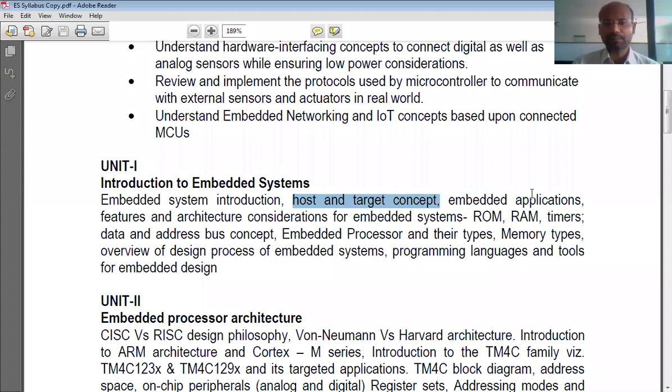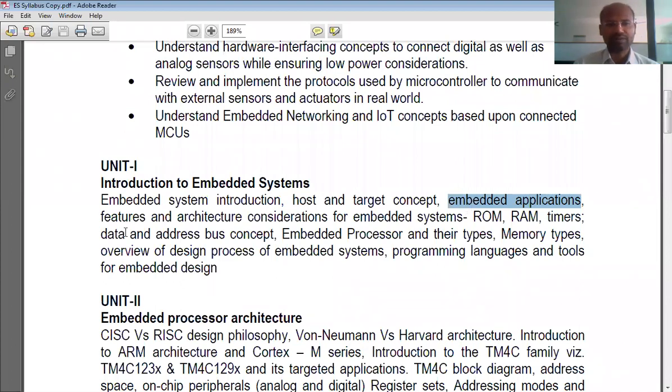Next, embedded applications. Today, whatever electronic gadget you see, somewhere or the other you will have an embedded system. I'm not saying the whole gadget is embedded. A part of it is embedded.